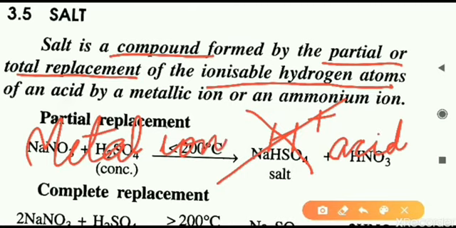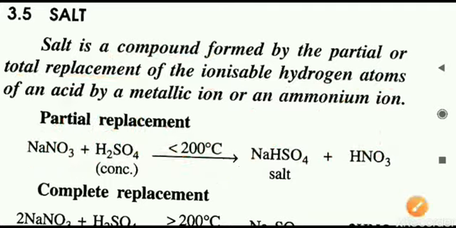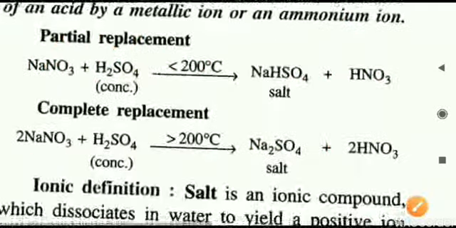It can be any ion like Na+, sodium ion, K+, or Ca2+, calcium ion, or any of the metal ions replacing the hydrogen atoms available on the acid. Now this replacement of the acid's hydrogen can be complete or it can be partial also. How is it so? Let us understand with the example given here.